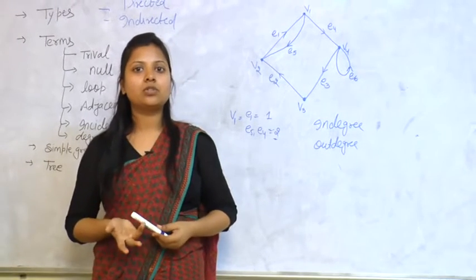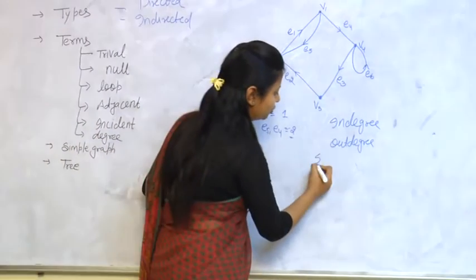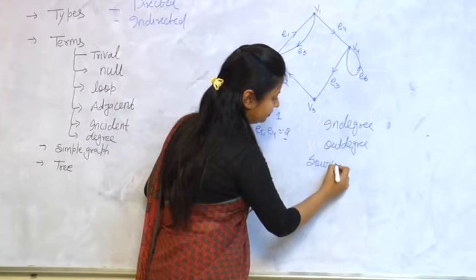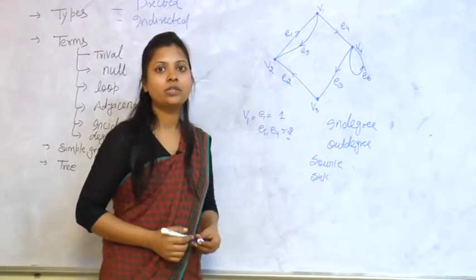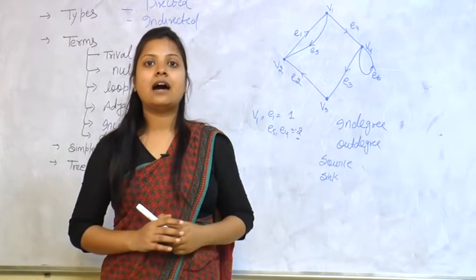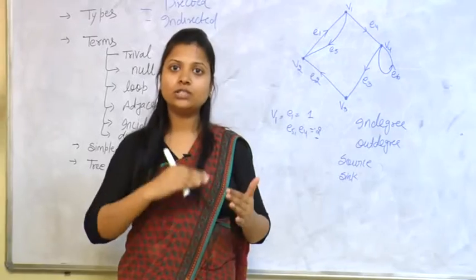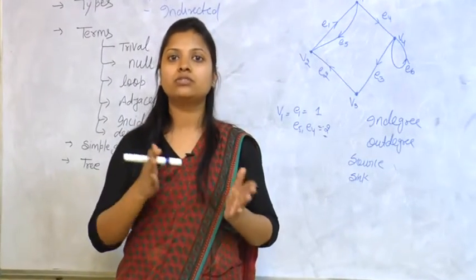There are two terms also added in a directed graph, that is source and sink. Now what is a source and what is a sink? If any vertex has edges that only go out and no coming edge, then it is called a source vertex.